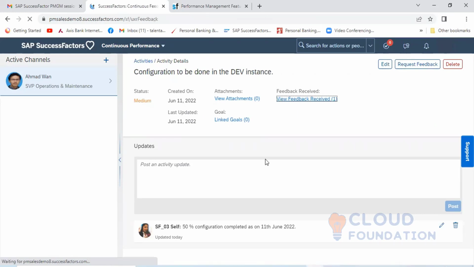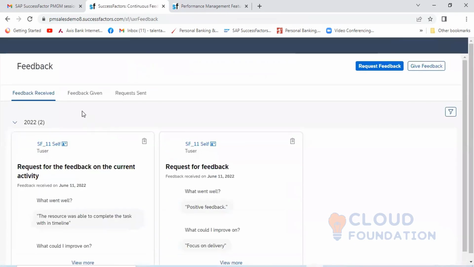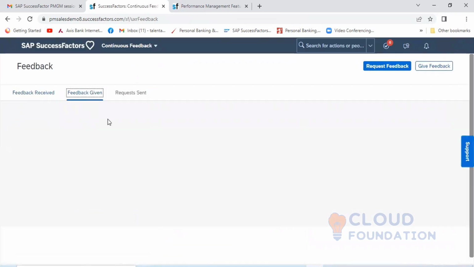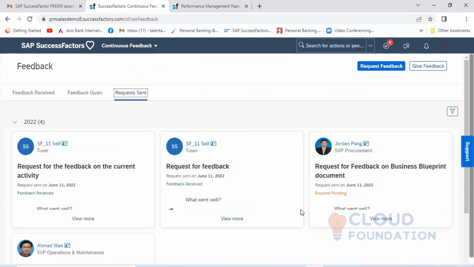If the manager wants to give any feedback, the manager can give the feedback, or request feedback from somebody else. The manager can also check the status of the request sent. Okay, got it.